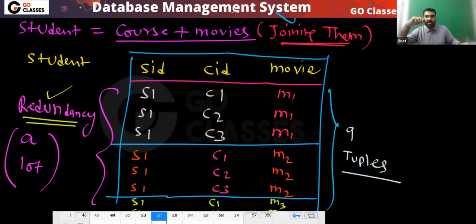Two points, are they clear? Very simple points. I gave you two relations. One was the courses relation, a many to many relation, student and course. A student can take many courses, and a course can be taken by many students. Another many to many table I gave you: one student can like many movies, and one movie can be liked by many students. So two different tables I gave you.